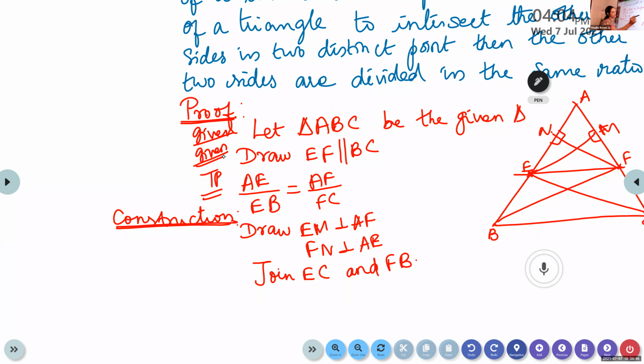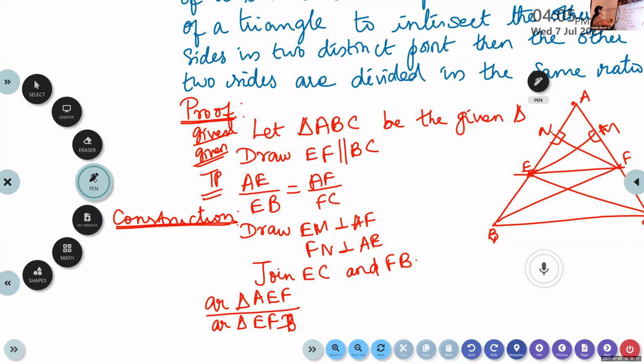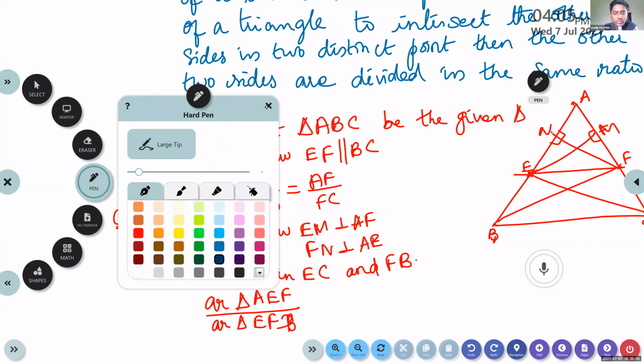Now what we are going to do, we are going to find out the area of the triangle. Area of the triangle AEF by area of the triangle EFB. Look at here, we are taking only the triangles on the same side. I'm fixing this line AEB. So with AEB, which are the triangles we are considering here?